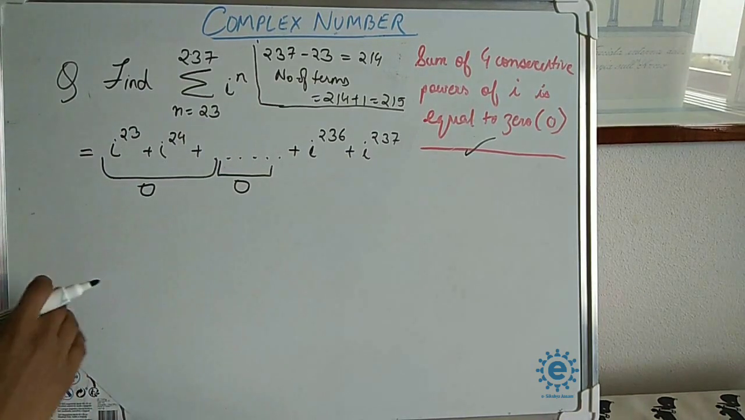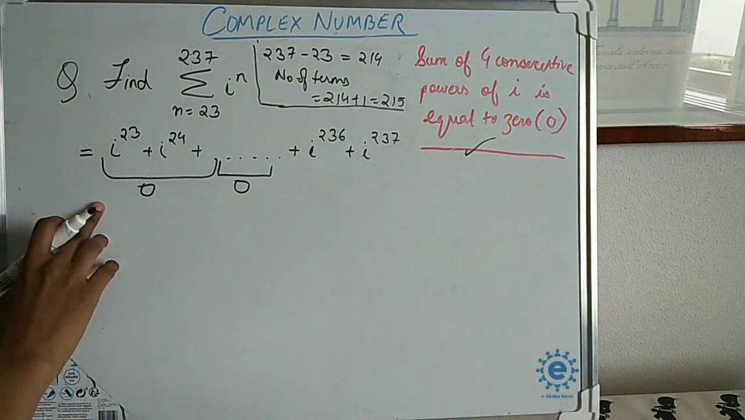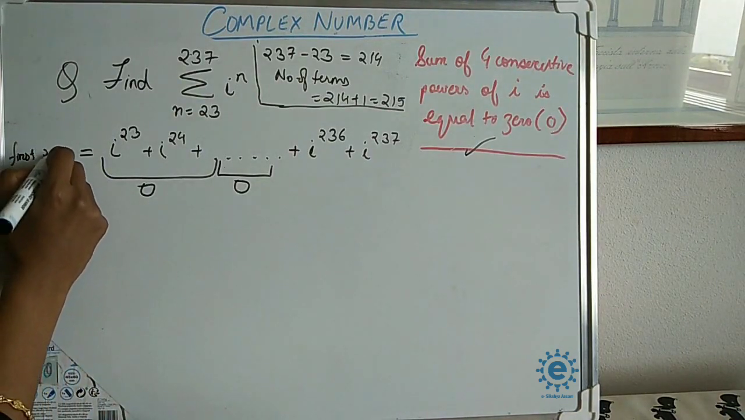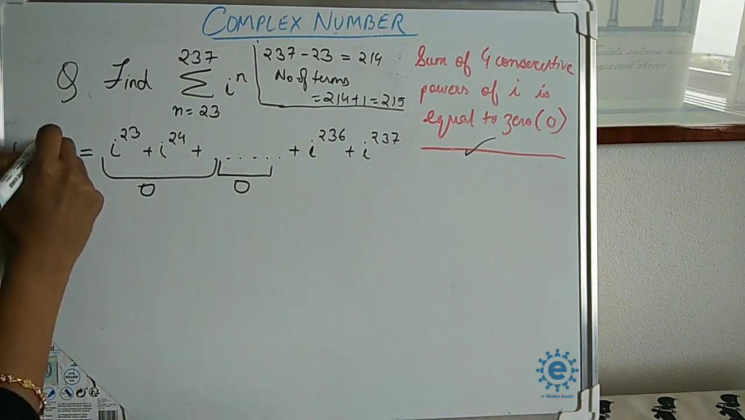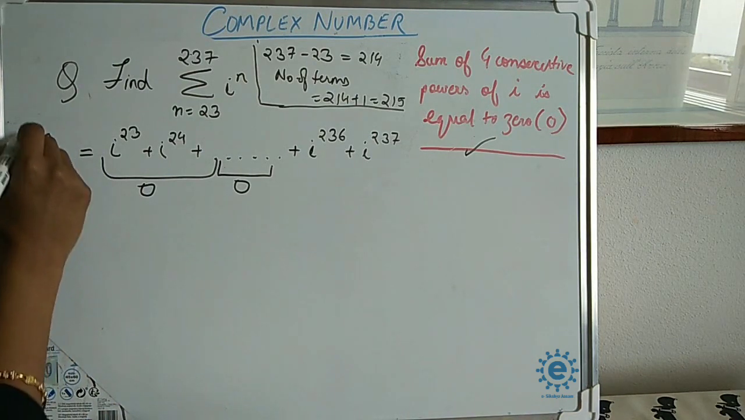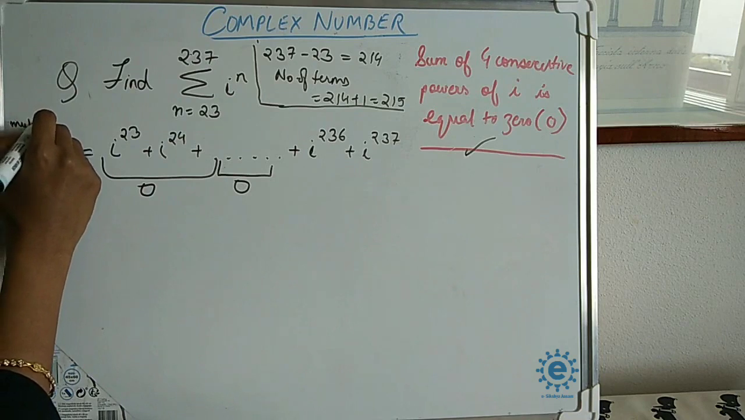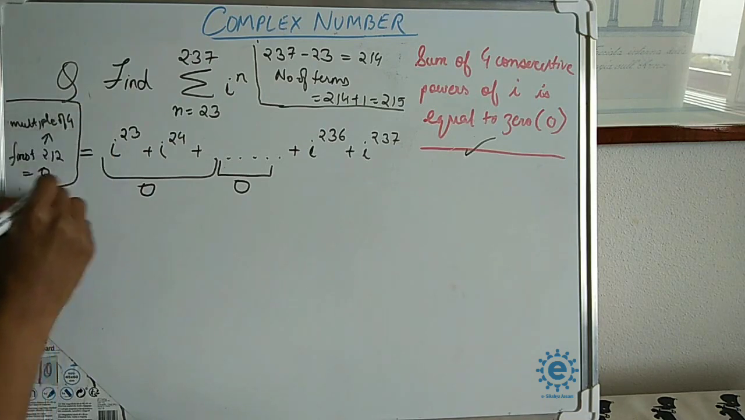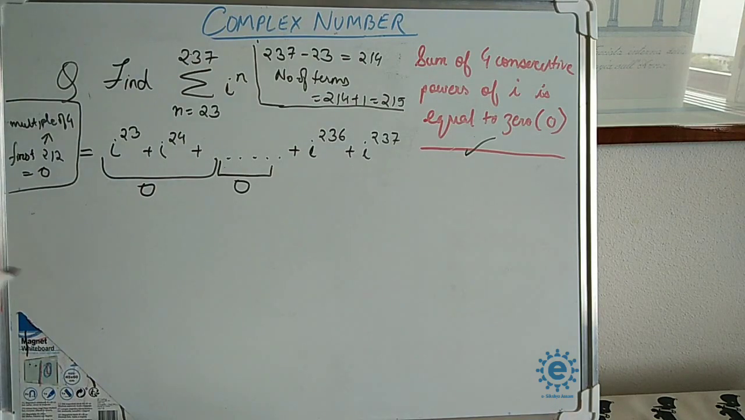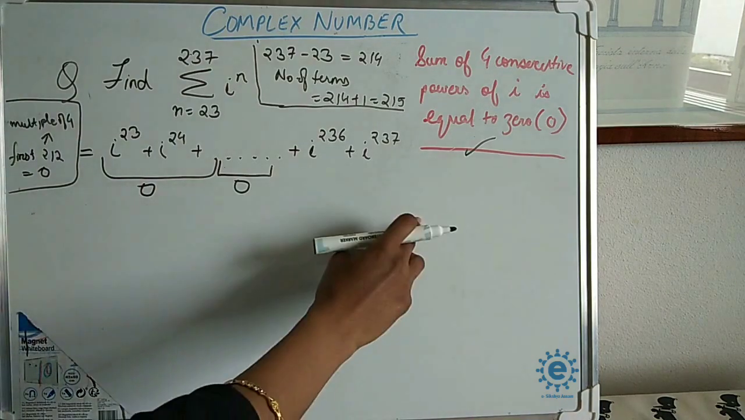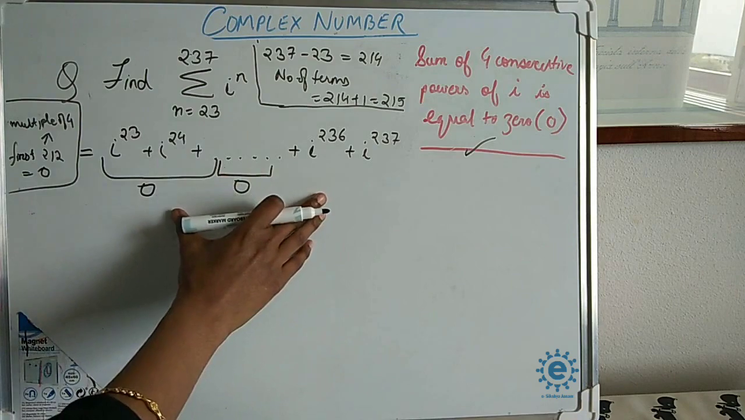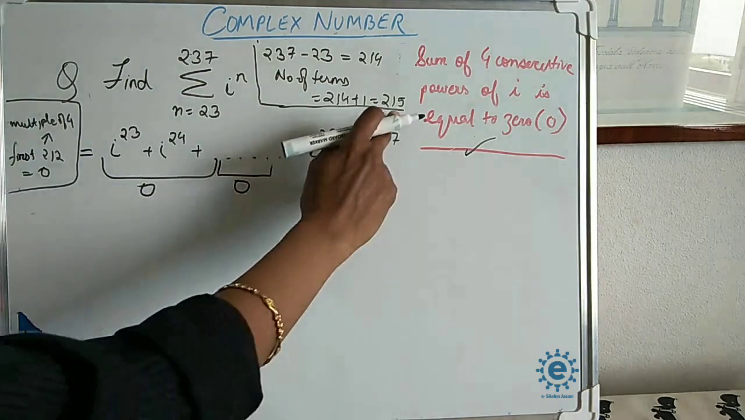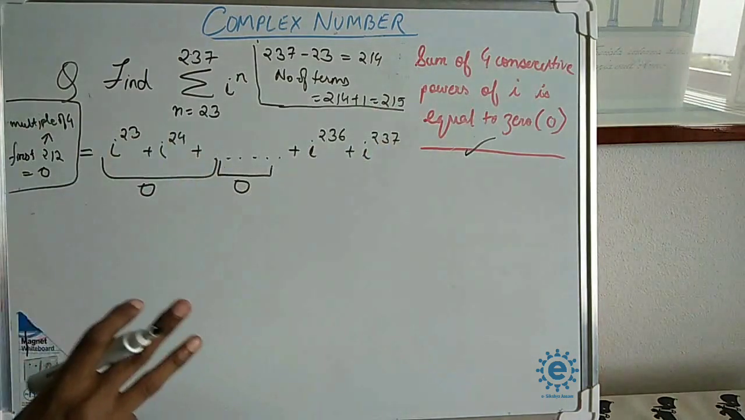So the point here is, out of the 215 terms, the first 212 terms will be equal to 0 because 212 is a multiple of 4. So out of the 215 terms, the first 212 terms will be equal to 0, and only 3 terms remain.